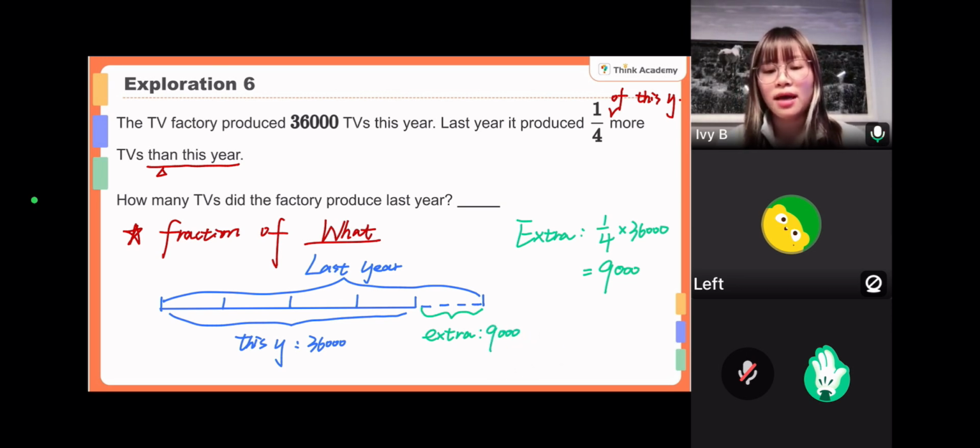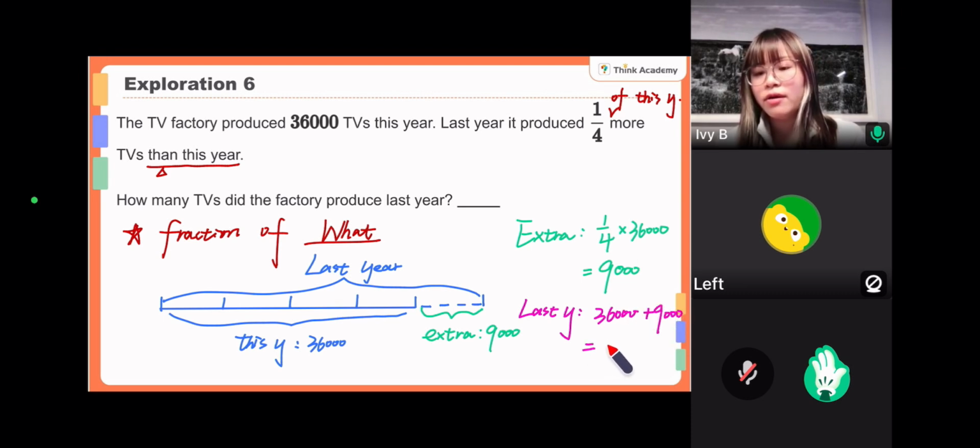Then what about last year? So last year will be the extra plus this year. That will be 36,000 plus 9,000 equals 45,000.